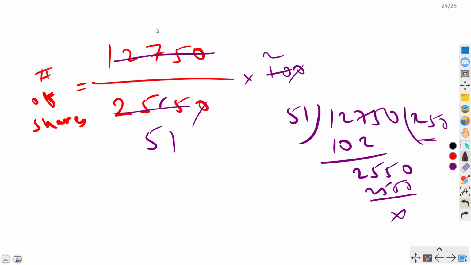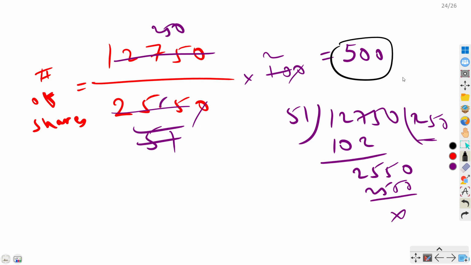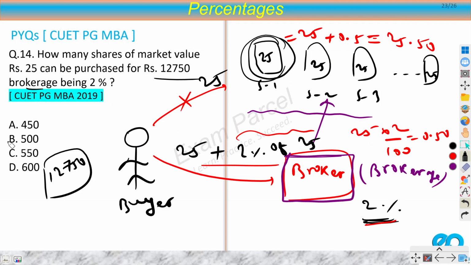So 250 times you can cancel them out. So 250 into 2 will be 500. So you can buy 500 shares.